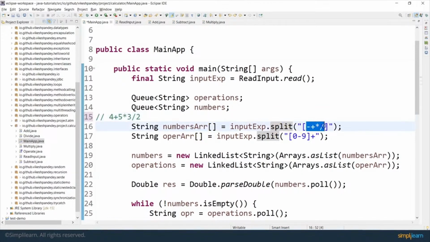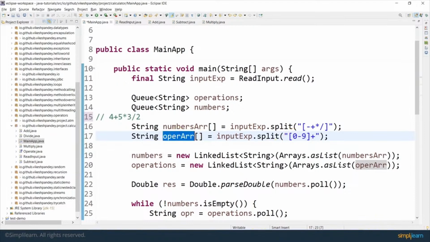Here I'm providing the split expression that splits every time you encounter one of these symbols. When you execute this statement, it is going to return a numbers array, which will be created based on this expression. So you will get an array with 4, 5, 3, and 2. Similarly, in the operator array, you pick out the elements every time you receive a number.